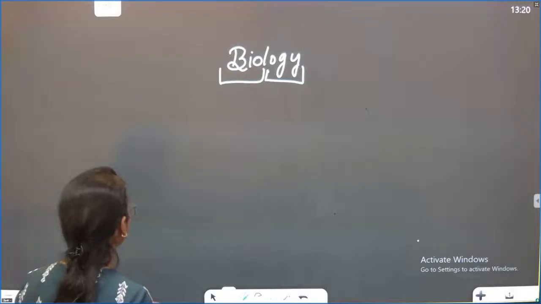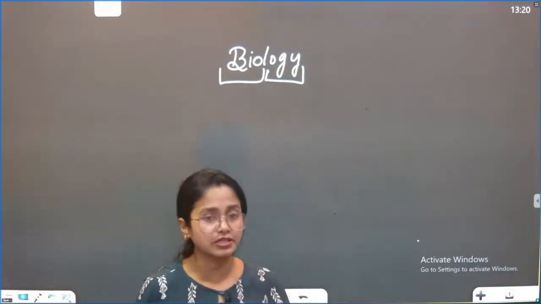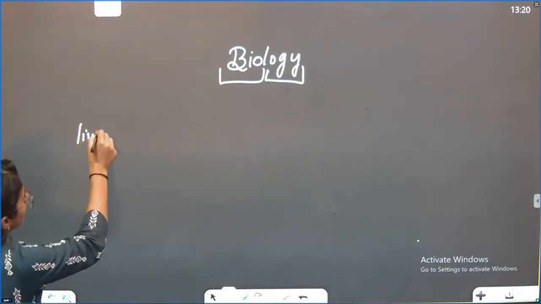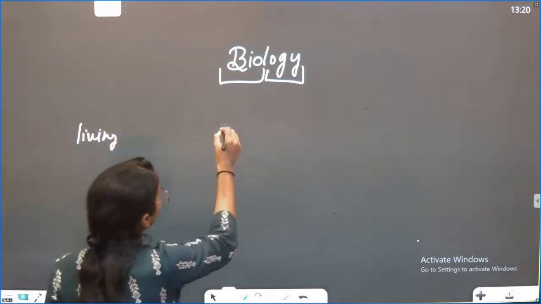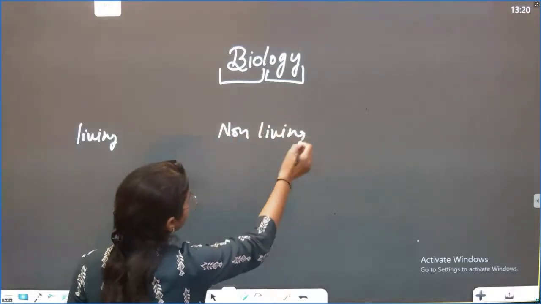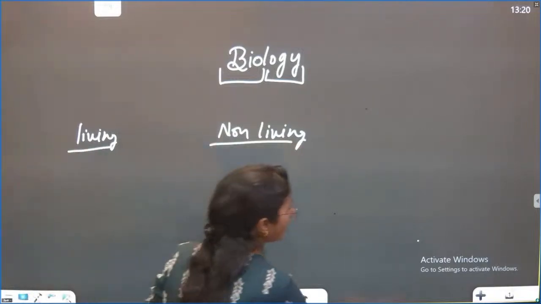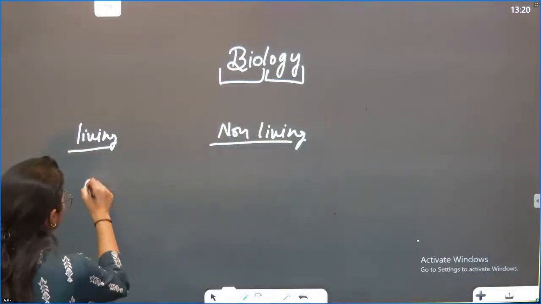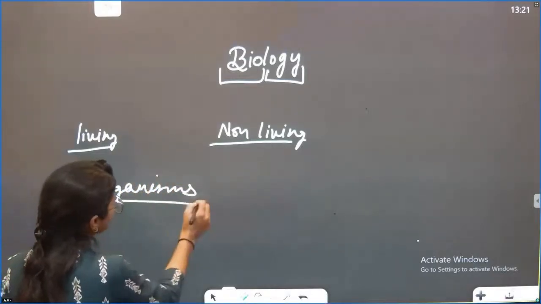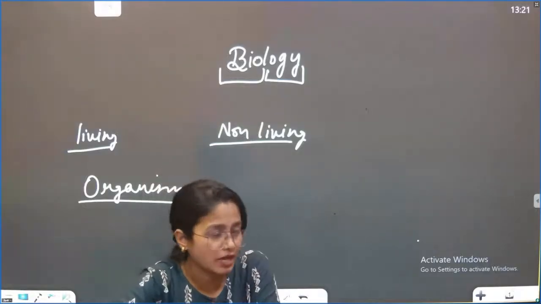Before considering biology, there are basically two concepts we need to think about: how the organism is living or non-living, and the second concept is the organism. How did these most complicated organisms form that we see in our surroundings? So many types of organisms have been found, right?